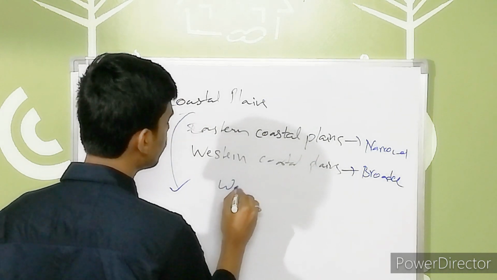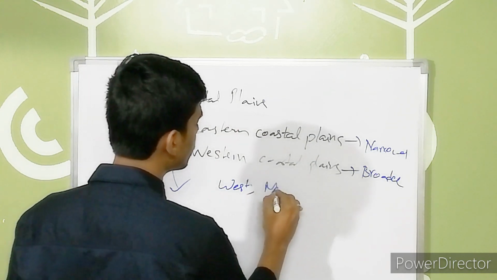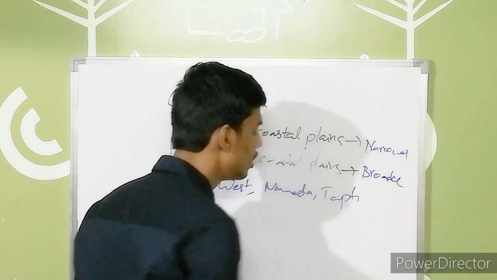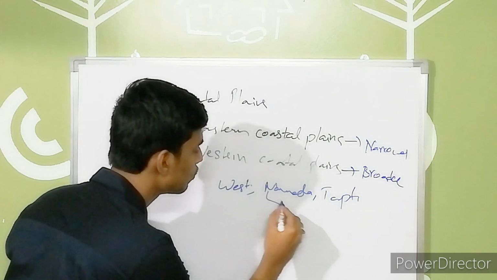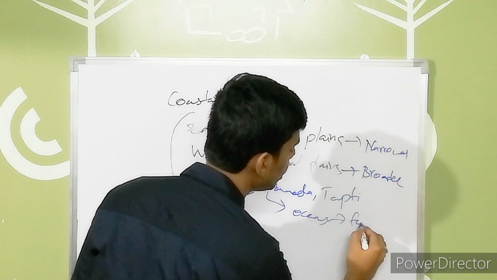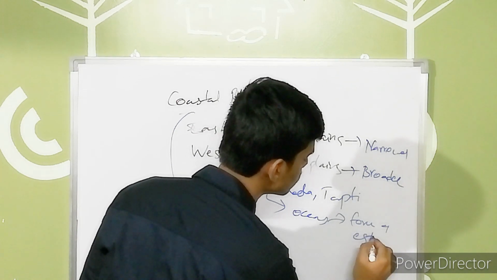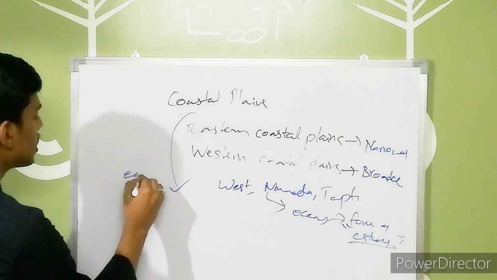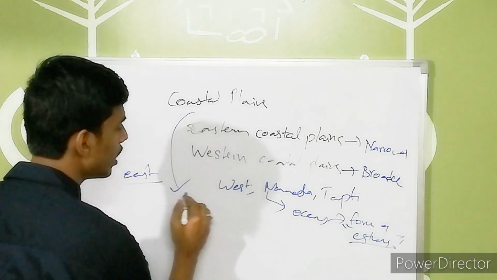is that on the western side, the rivers mainly Narmada and Tapati flow. So these rivers directly move into the ocean and directly join to form an estuary. Very important thing, guys. And on the east side, there are many rivers we have.